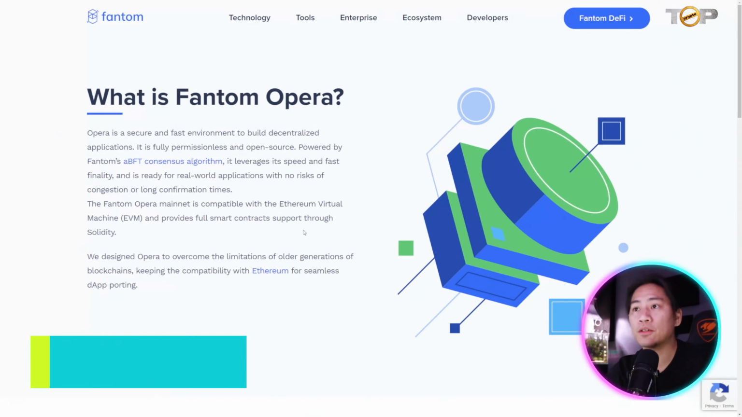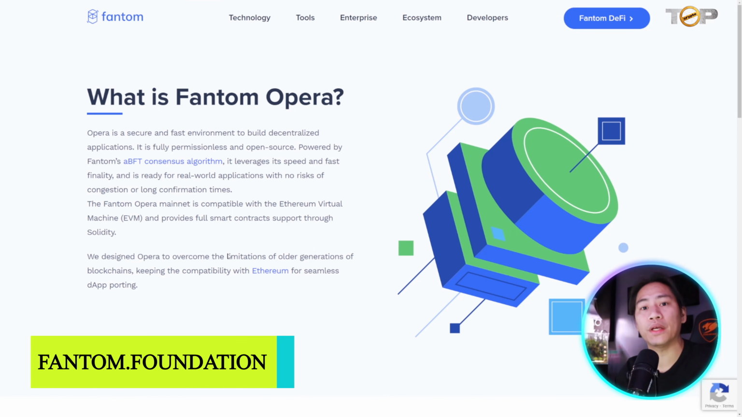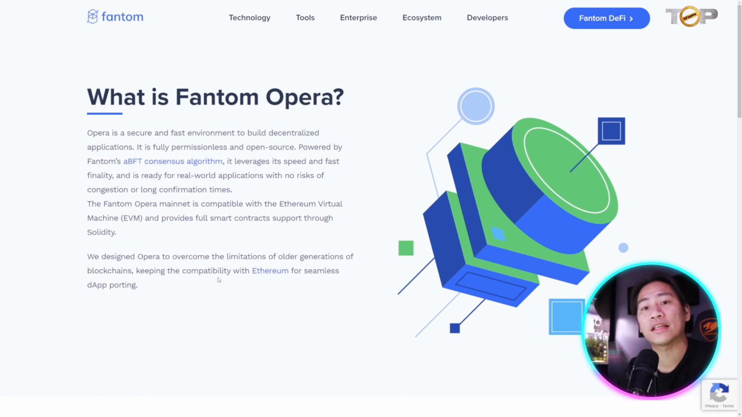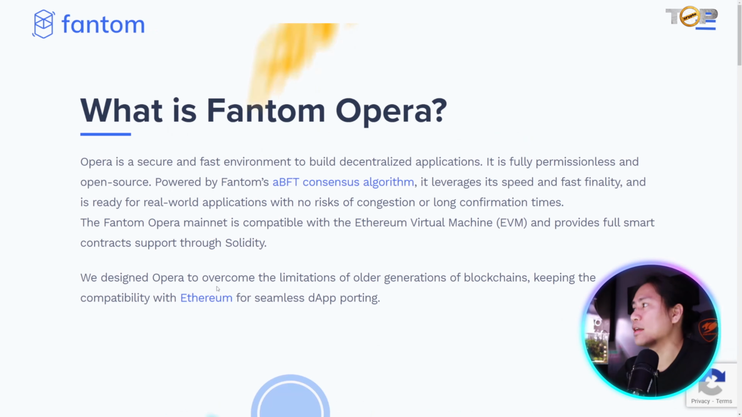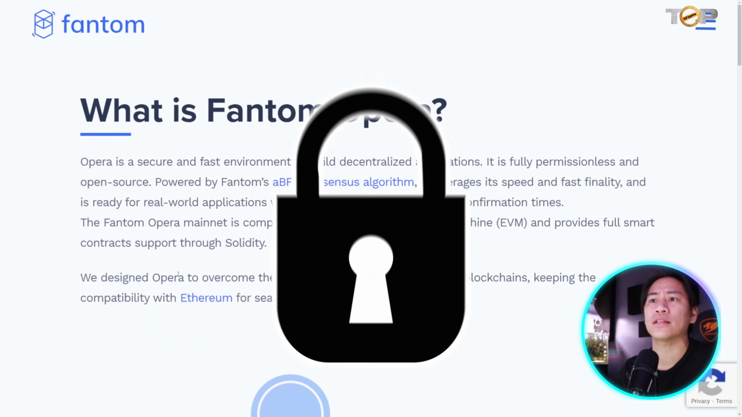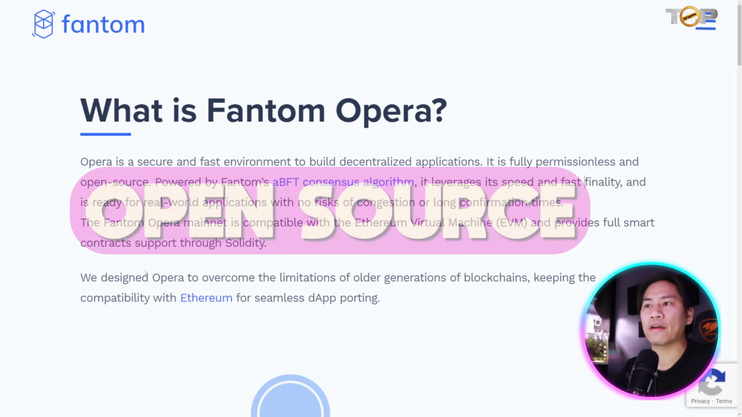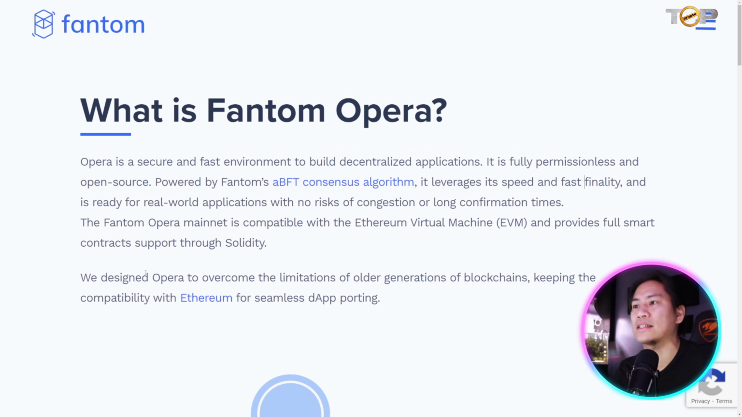Alright, so Fantom Opera landing page link will be in the description of the video. Let's go ahead and check out their website and see what are the things that I feel you guys need to know the most. So let's start off with what is Fantom Opera. So Opera is a secure and fast environment to build decentralized applications. So basically, it's more of like the DeFi side again. It is fully permissionless and open source. So powered by Fantom's ABFT consensus algorithm.